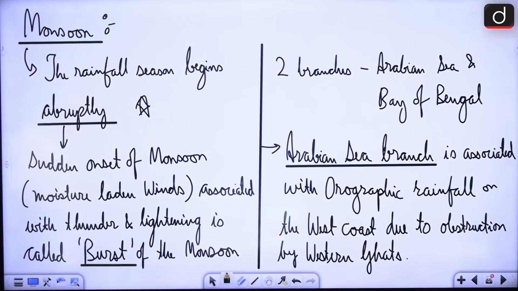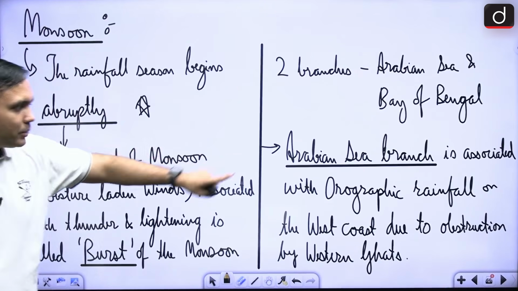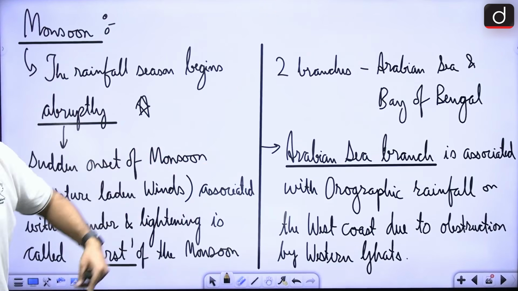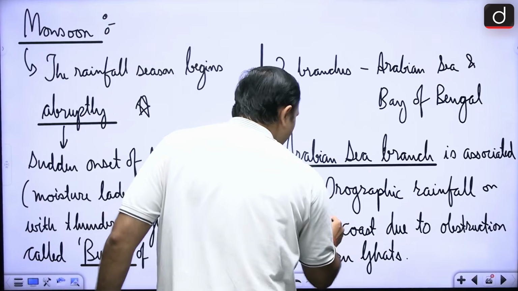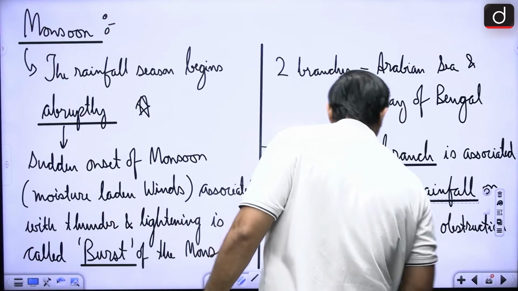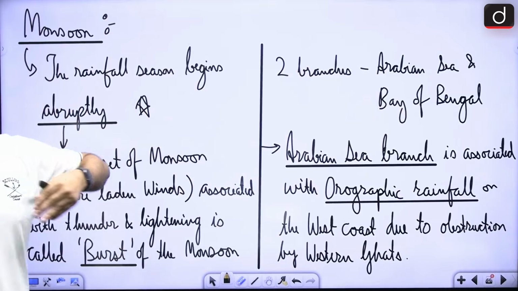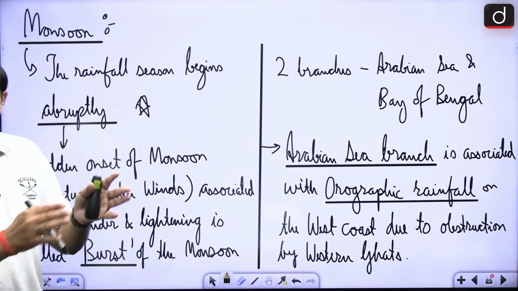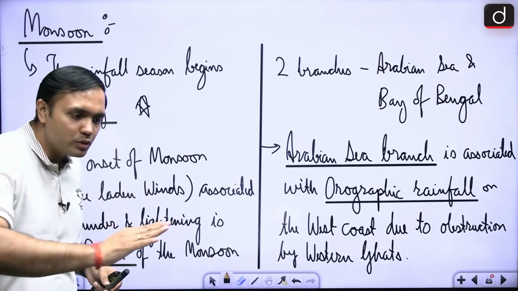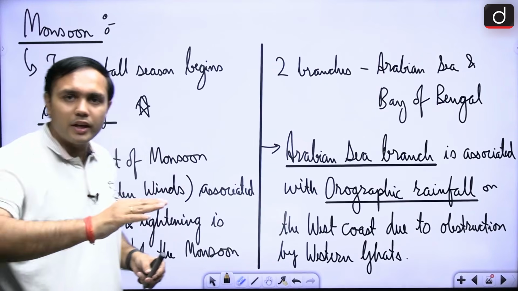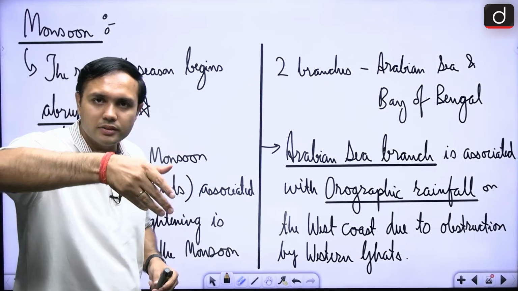Next important thing that you can remember is that Arabian Sea branch is associated with orographic rainfall, right? It is due to the orographic rainfall that Western Ghats is receiving so much amount of rainfall, right? What is orographic rainfall? The monsoon winds that are coming in this particular direction are being obstructed by the Western Ghats, right?